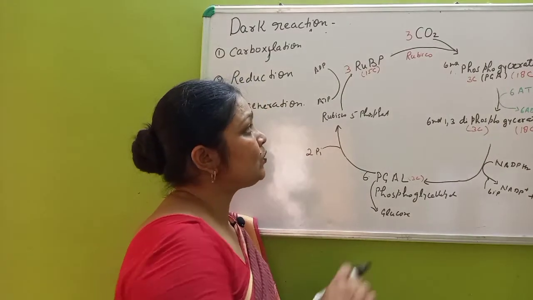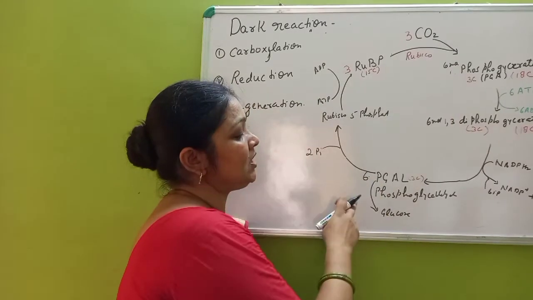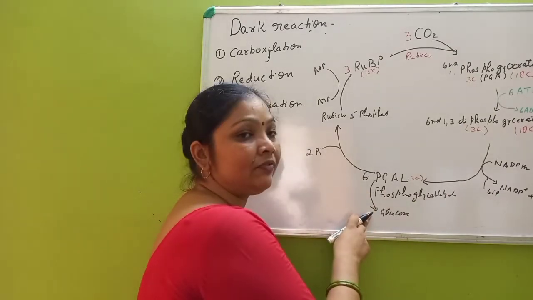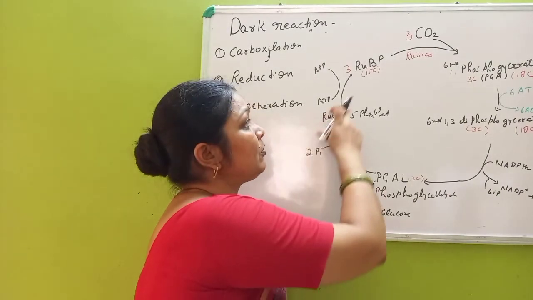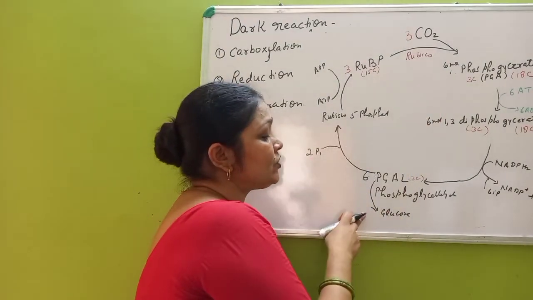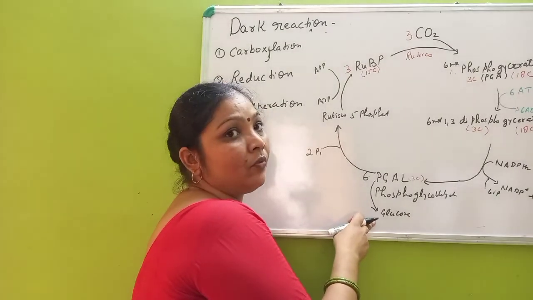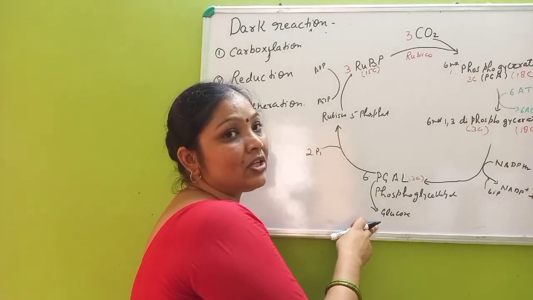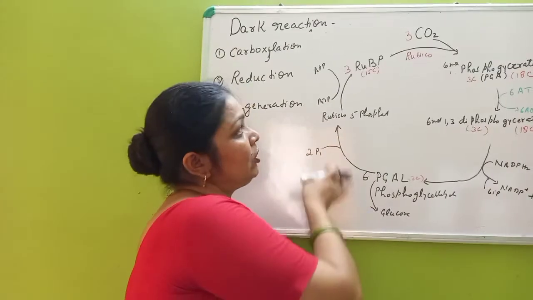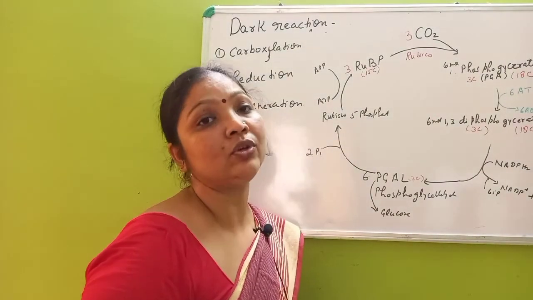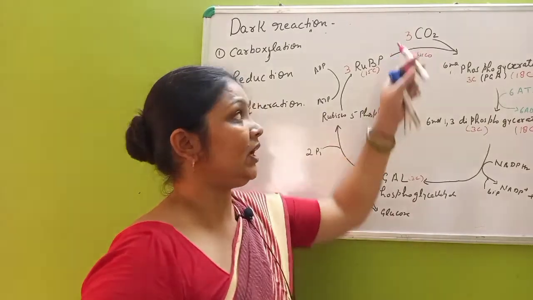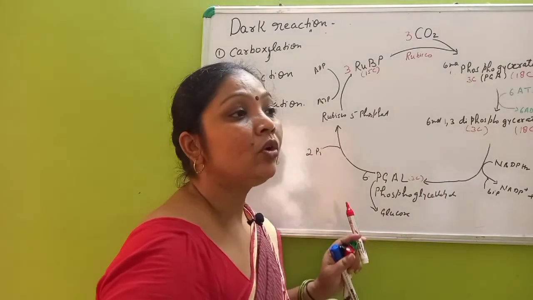Now the question arises, why have we taken 3 carbon? Actually it is easy to convey that 1 molecule I have taken here and 5 molecules go in a reaction in the process of regeneration of RuBP. If I had taken 1 molecule, then we would have to say 1 by 6, that is 1 fraction will go to the formation of glucose and the other 5 fractions will go into the cycle, and that will be difficult to calculate and difficult for you to understand. That's why I have taken 3 carbon and this cycle will go on.